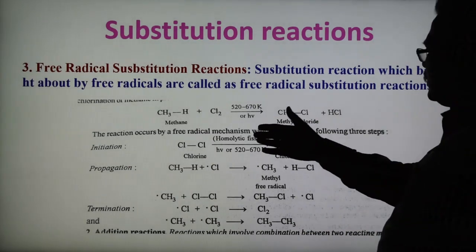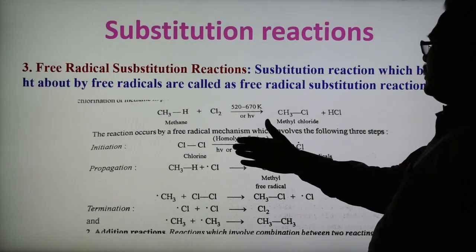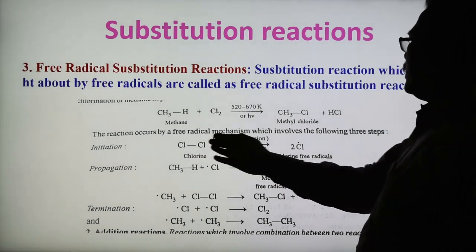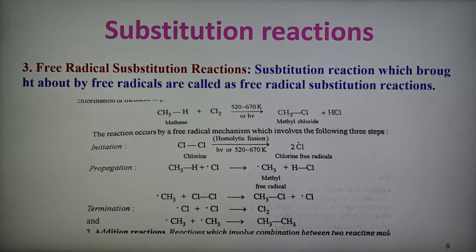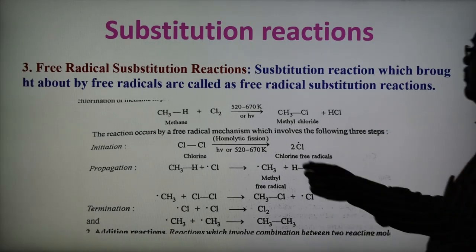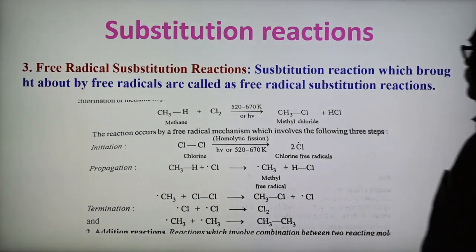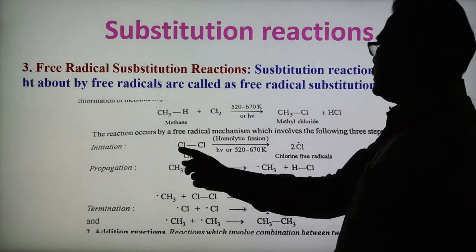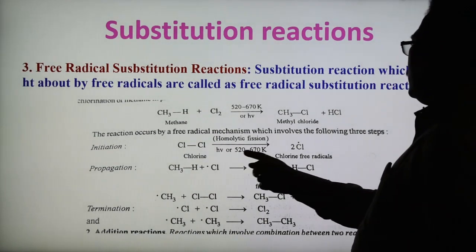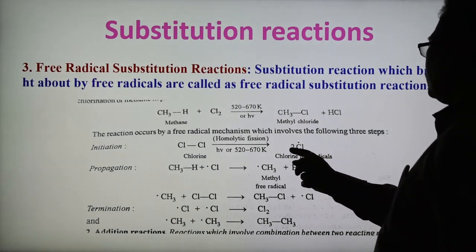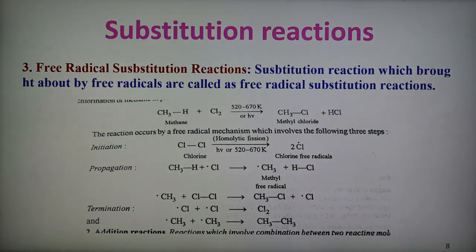This reaction of the alkane occurs by a free radical mechanism, and it involves three steps: initiation, propagation and termination. In initiation, the chlorine molecule dissociates, forming a free radical. This is the chlorine free radical.